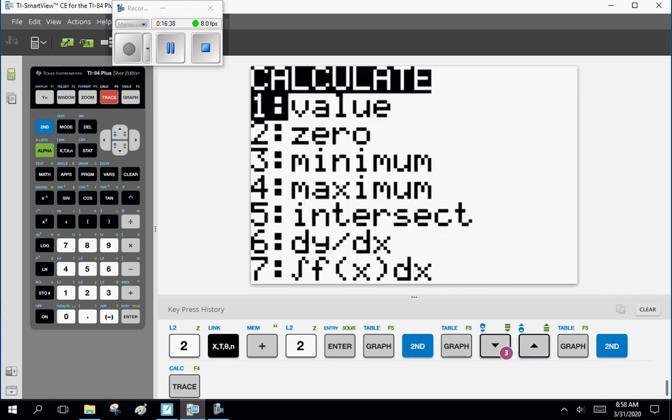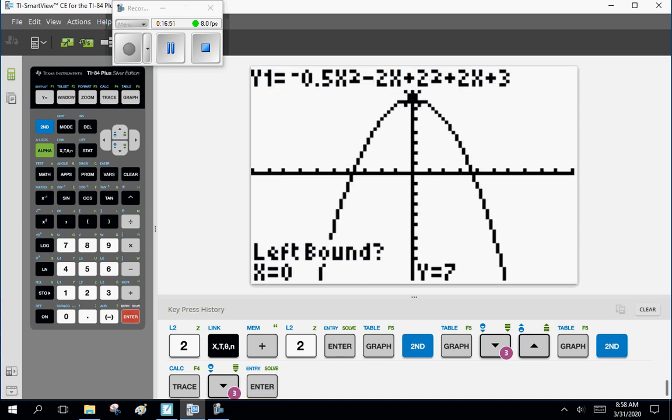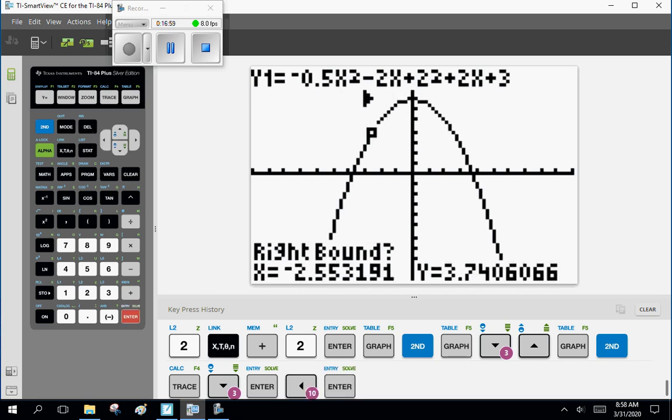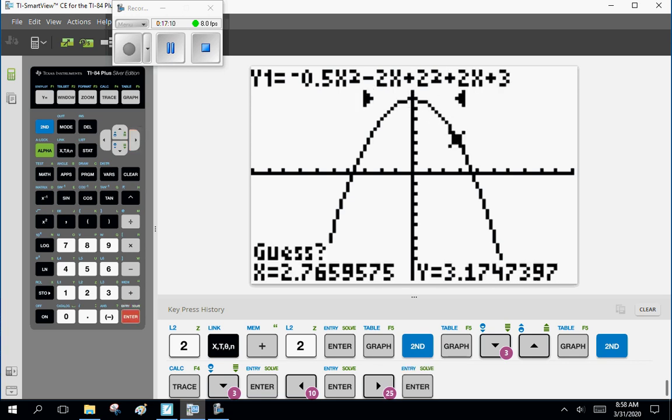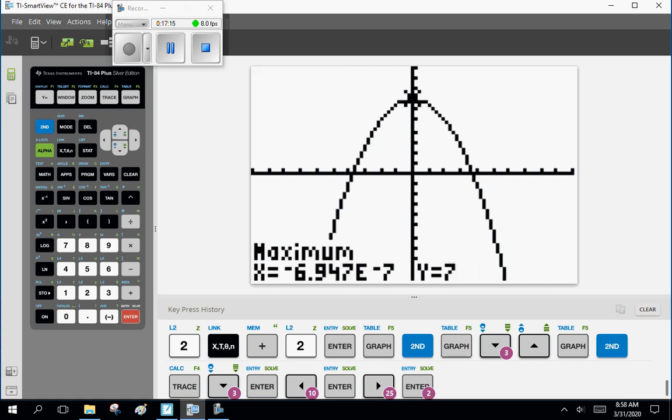Second, calculate, number 4 maximum. If we're looking for a valley, we would do number 3 minimum. But number 4 maximum, enter. Now Mr. Calculator is saying left boundary. So you go to the left of the peak. Doesn't matter where. Enter. Notice the little arrow here saying going to the right. So next thing is right boundary. So we have to go to the right of the peak. Enter. It's asking for a guess. Is it this peak? Are you sure? Yes.